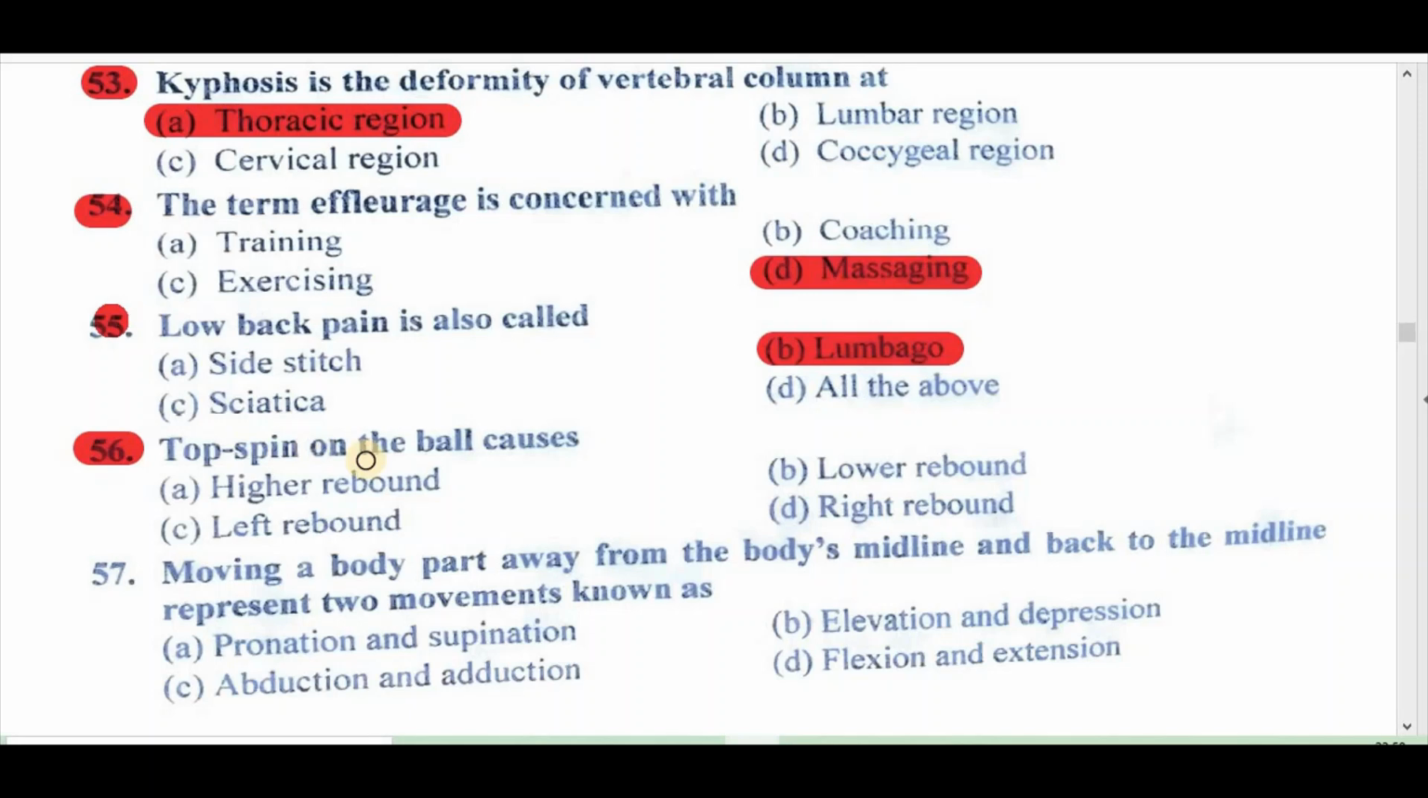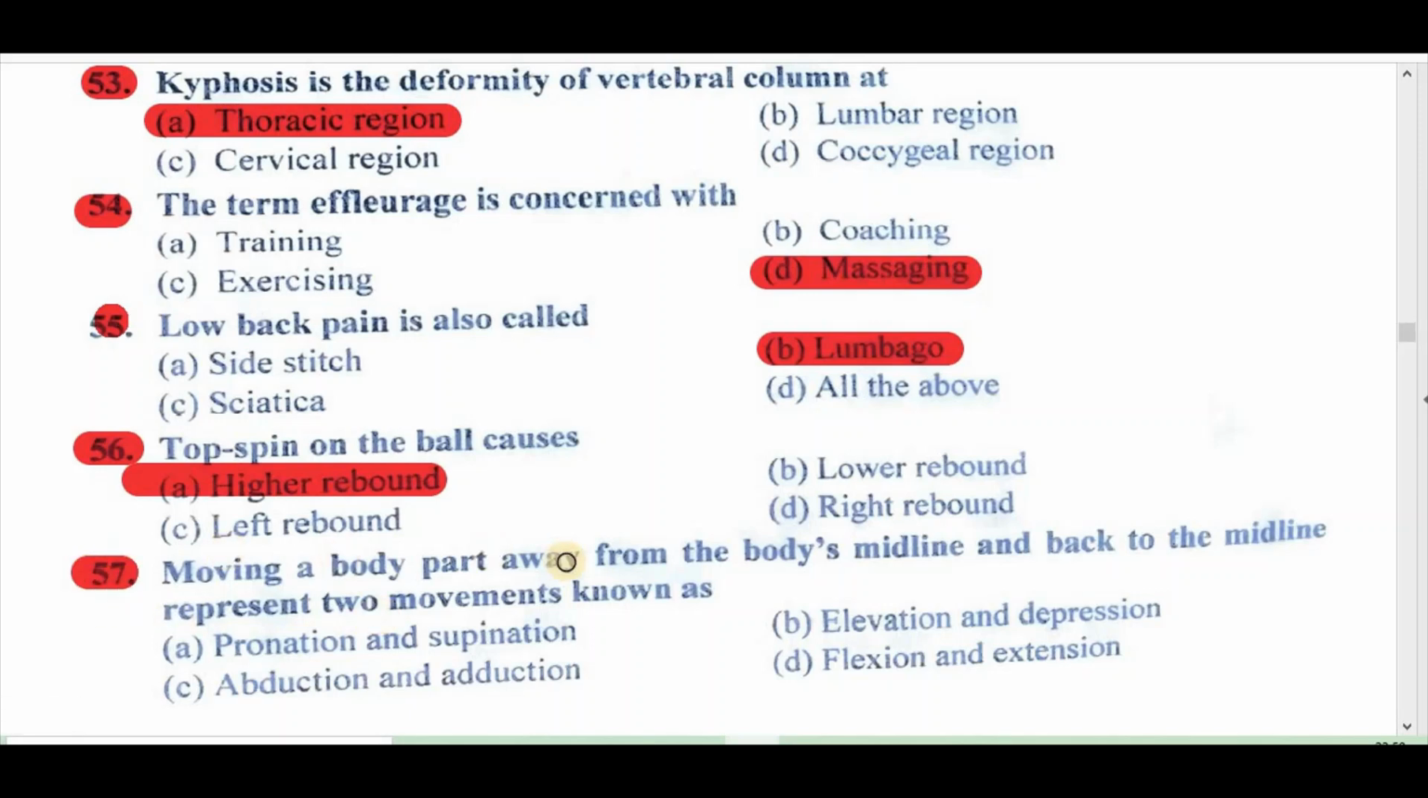56. Top spin on the ball causes A, higher rebound, B, lower rebound, C, left rebound, D, right rebound. Right answer is higher rebound.